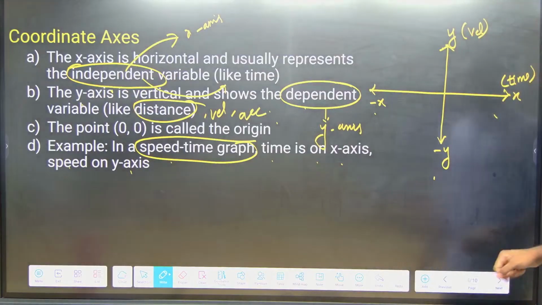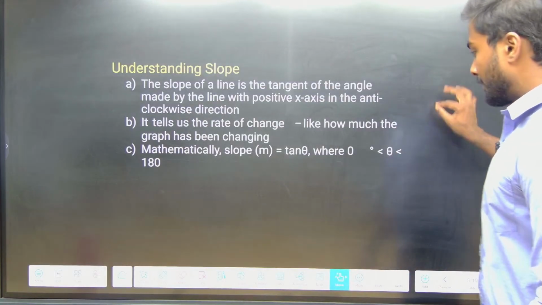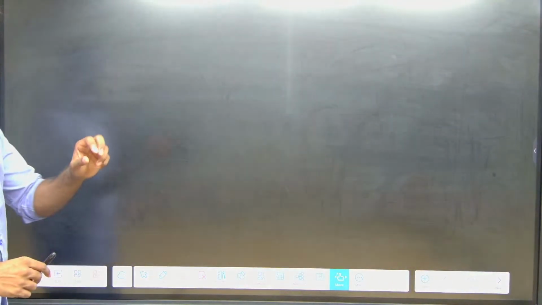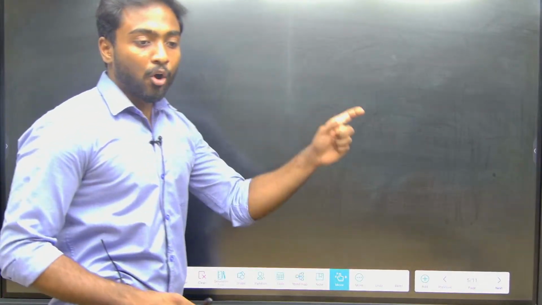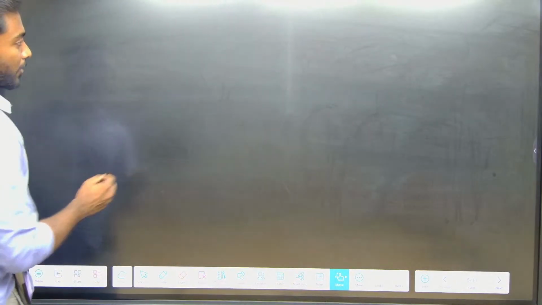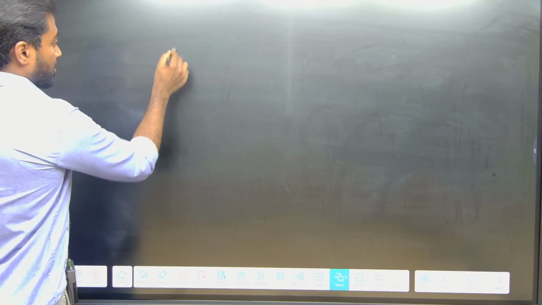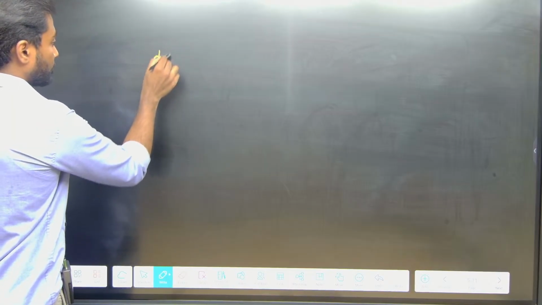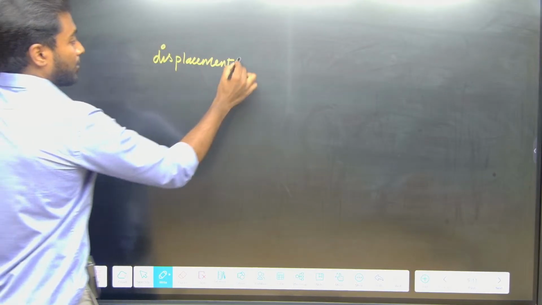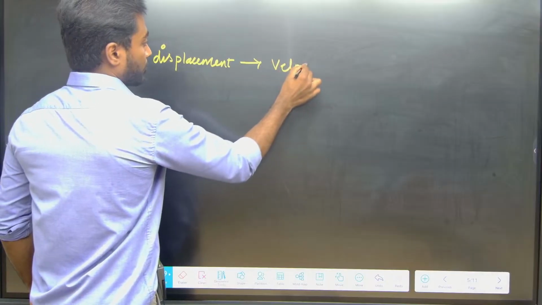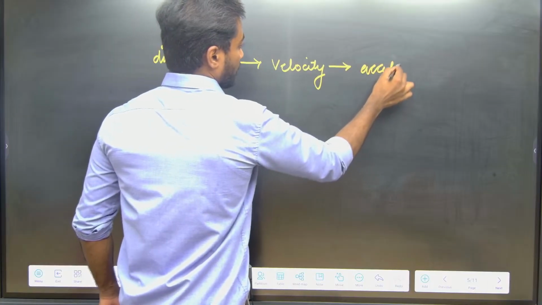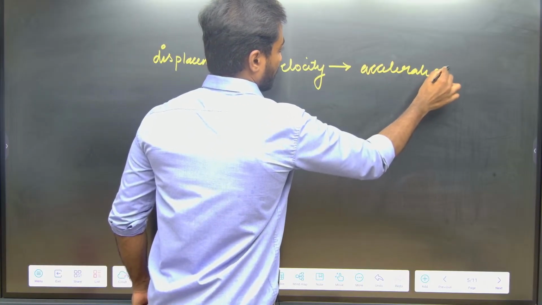Got it? The next one. Here we are comparing slope and area with integration and differentiation. We were talking about displacement, then velocity, then acceleration, right?